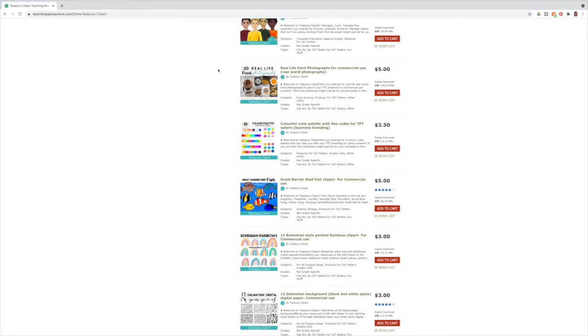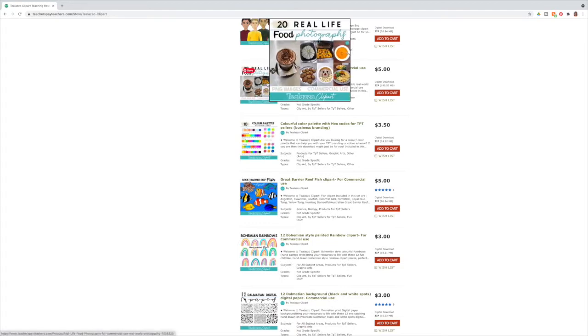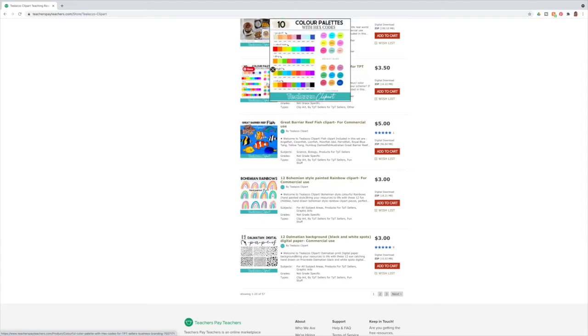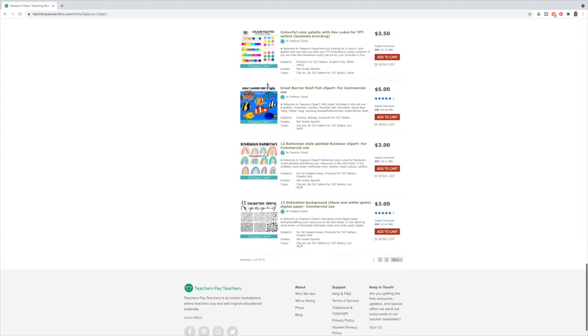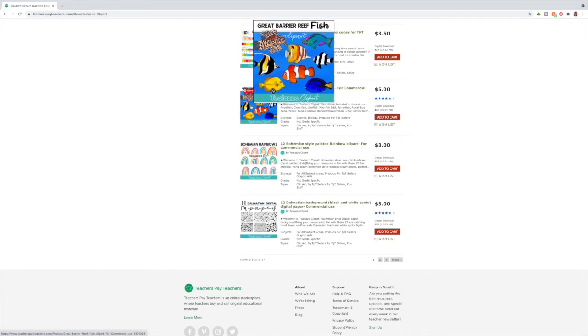There are one or two things here on my store that aren't exactly clip art. I have just dabbled in photographs, real life photography that you can use for commercial use. And color palettes, I've been playing around with that to see if there was any interest in color palettes with the hex codes. And as you can see, as I scroll down, I have some fish or sea creatures.